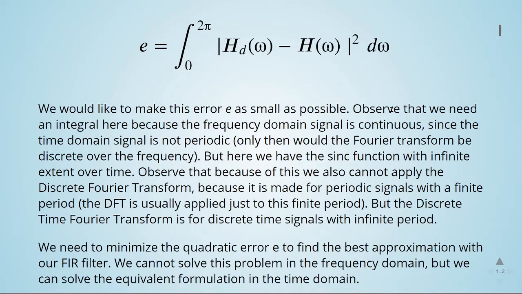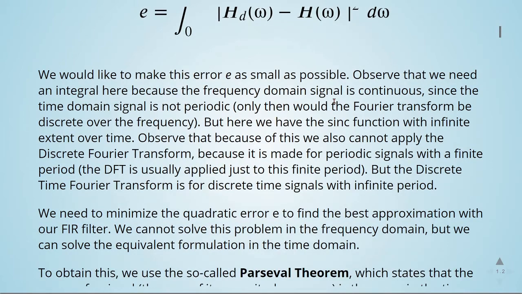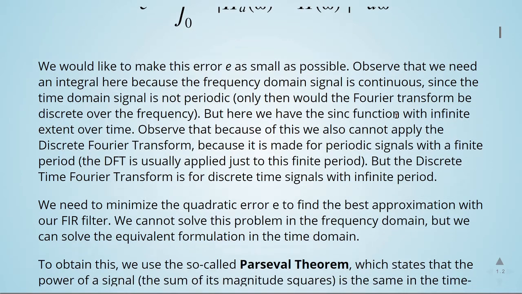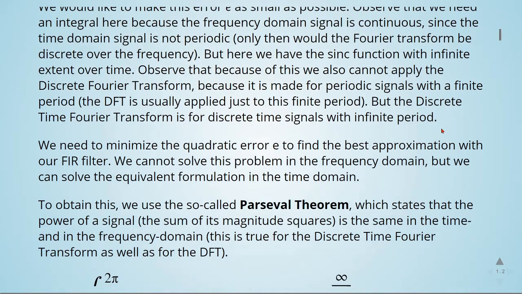Because of this we also cannot apply the discrete Fourier transform, because it's made for periodic signals with a finite period. The DFT is usually applied just to this finite period. But the discrete time Fourier transform is for discrete time signals with infinite period. We need to minimize the quadratic error E to find the best approximation with our FIR filter.